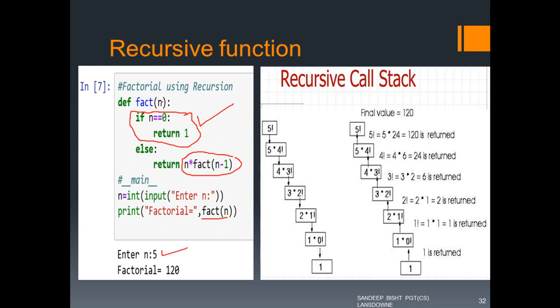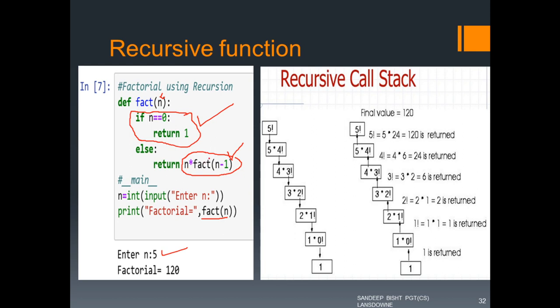So this 5 will get passed here to this n, and this fact n will be called. Since n is not 0, this return and then this function call will get executed. We are calling this fact function with n minus 1 now. Means we have passed 5, and now we are calling it with 4, and we are multiplying this fact of 4 with 5. Same thing that we have discussed earlier.